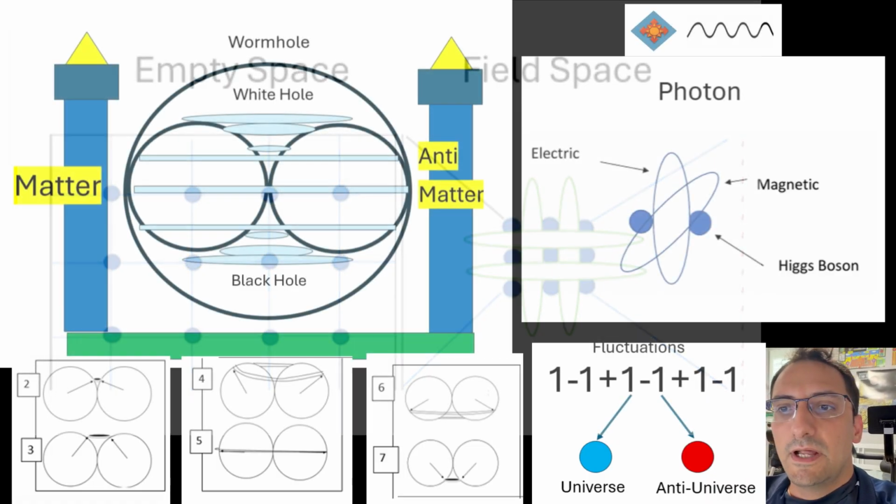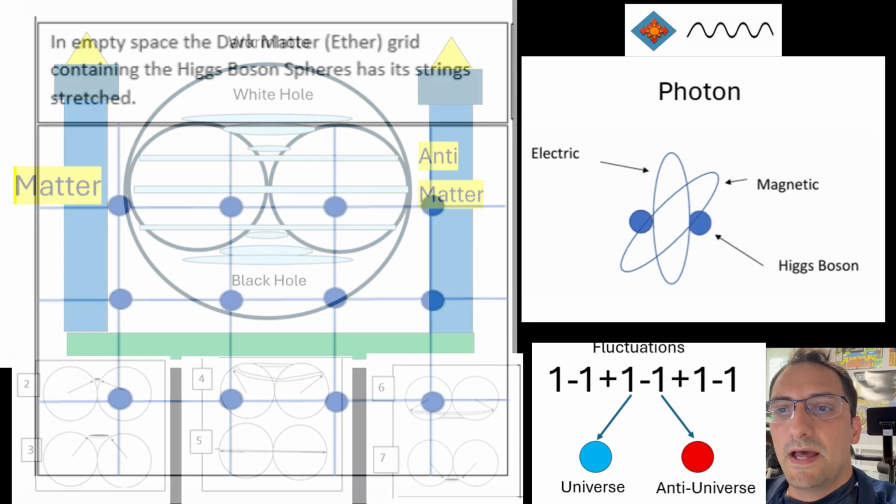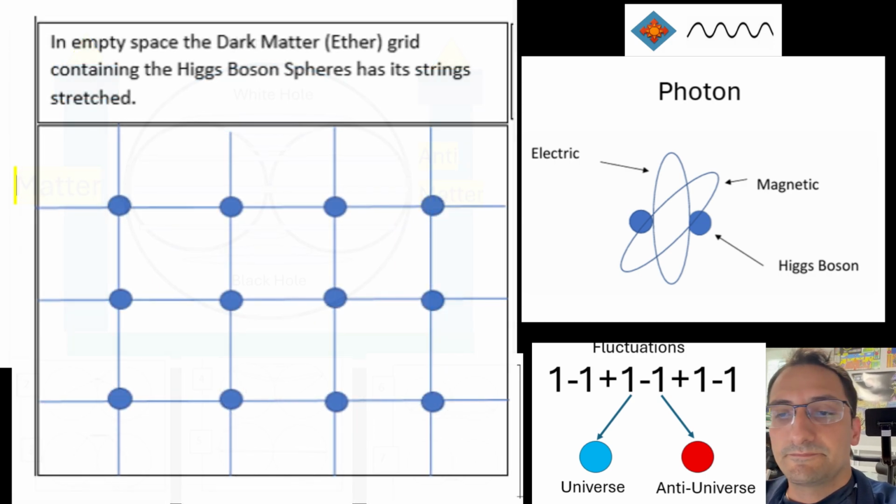If light were to not require a medium to propagate, it would never follow the curved paths of space and time, but would go straight instead. But that does not happen, so it does need a medium to flow. Space is not empty, but is filled with Higgs bosons that curve space-time. Light travels faster in empty space where dark matter is stretched instead of compressed.